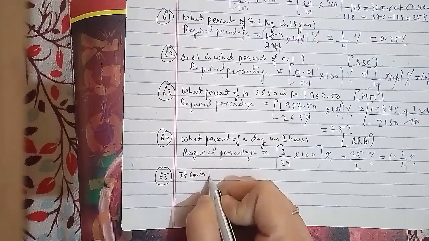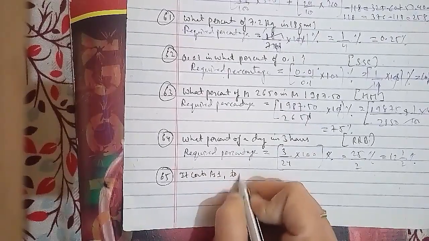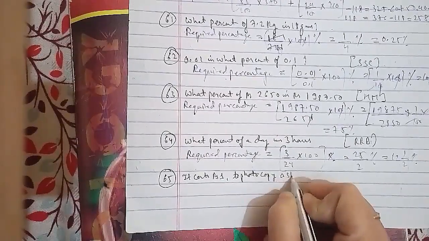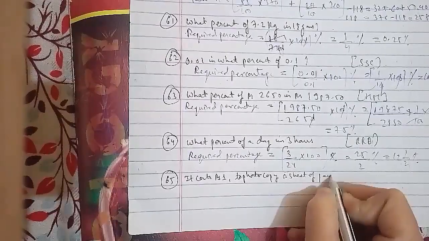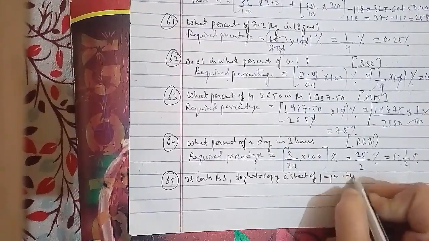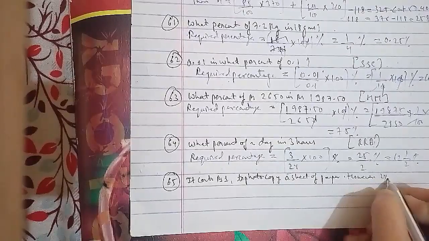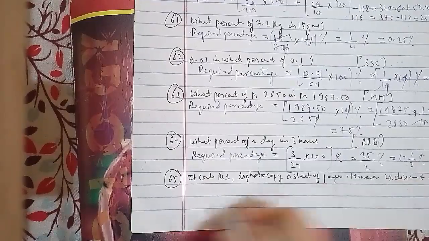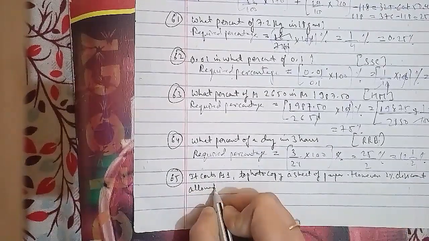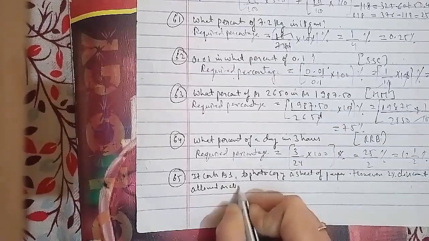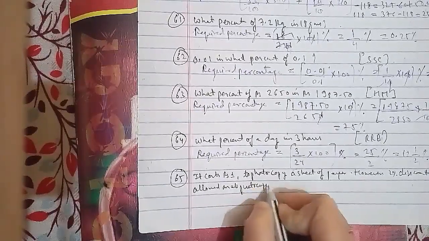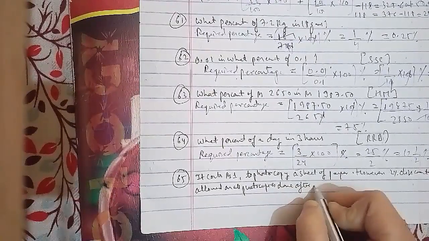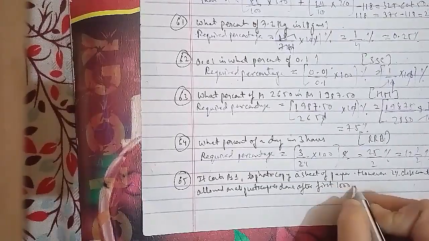It costs ₹1 to photocopy a sheet of paper. However, a 2% discount is allowed on all photocopies done after the first 1,000 sheets.